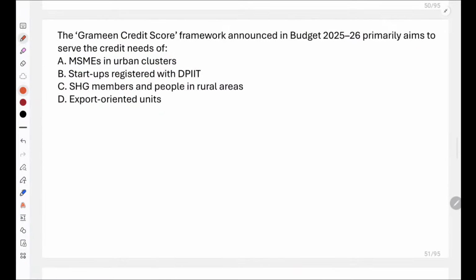Next question is, the Grameen Credit Score Framework announced in Budget 2025-26 primarily aims to serve credit needs of which of the following? MSMEs in urban clusters, startups registered with DPIIT, self-help group members and people in rural areas, or export-oriented units. The Grameen Credit Score. Yes, everyone. Yes, the correct answer is C, that is self-help group members and people in rural areas.